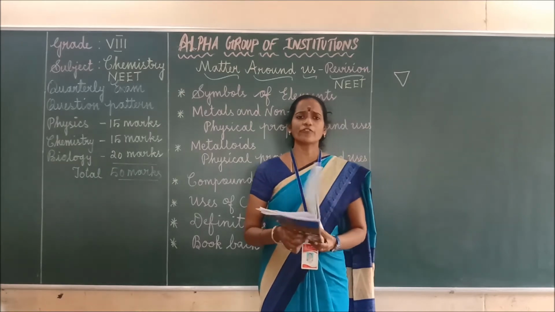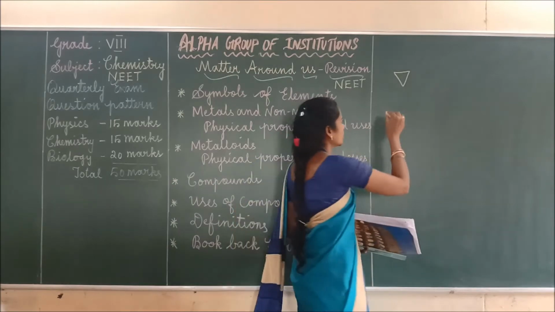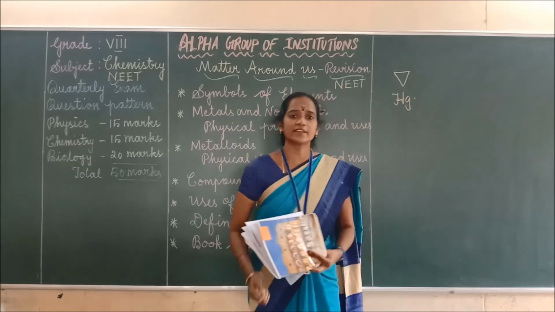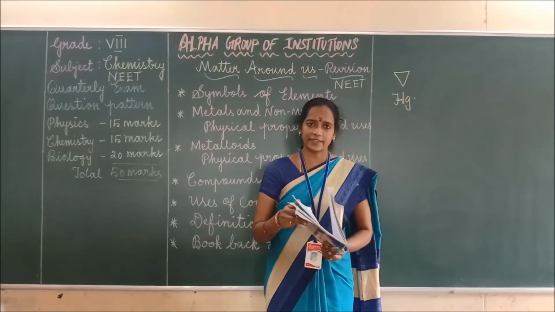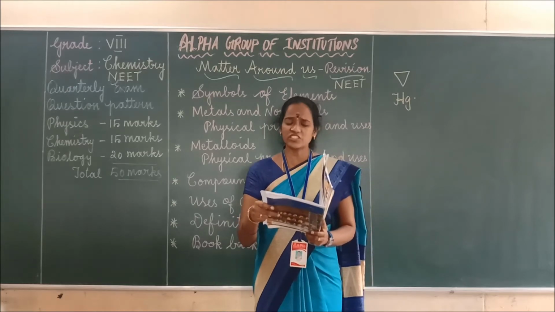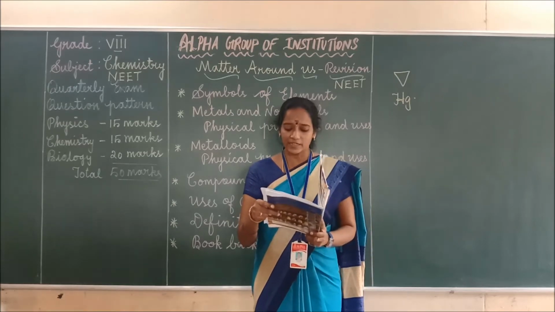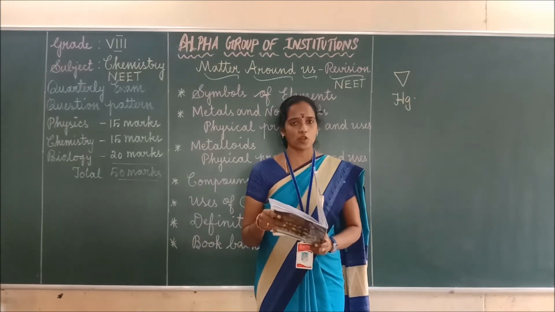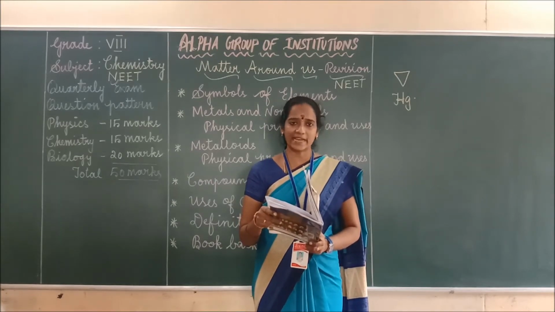Next, the symbol of mercury. What is the symbol of mercury? The symbol of mercury is Hg. First letter in uppercase and the second letter in lowercase. Next, a form of non-metal which has high ductility: nitrogen, oxygen, chlorine, carbon. What's the answer? Carbon. Carbon only has high ductility.